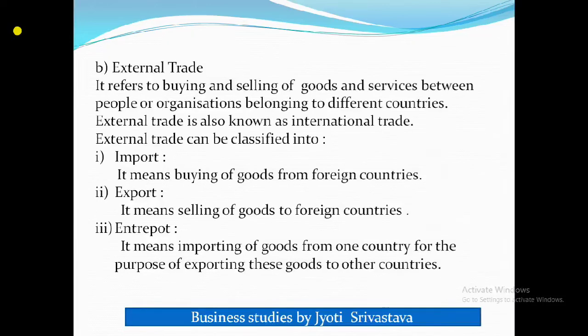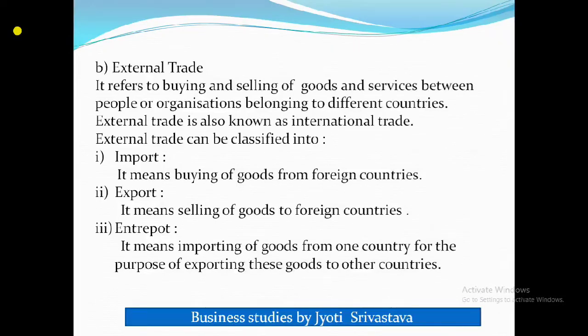External trade is again classified into import, export and interport. Import means buying of goods from a foreign country. Export means selling of goods to a foreign country, and interport means importing goods from one country for the purpose of exporting these goods to another country. Now let's see import, export and interport individually. What is import?